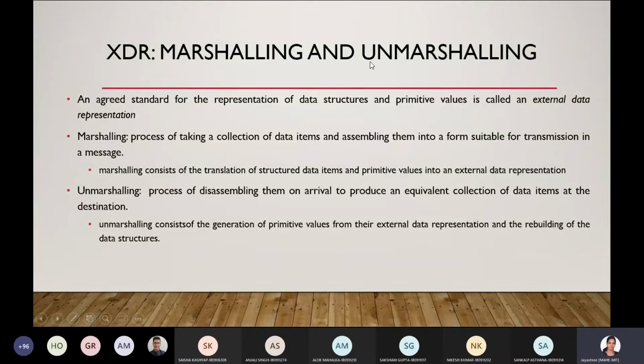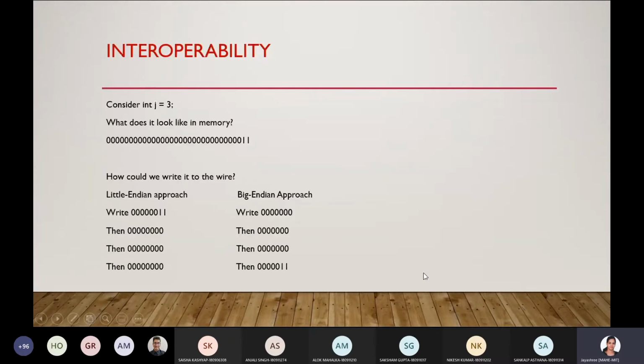So if it is asked in the exam, you need to explain what external data representation is, and you need to mention marshalling and unmarshalling. You also need to say that marshalling and unmarshalling are carried out by the middleware layer. Okay, this is about external data representation.